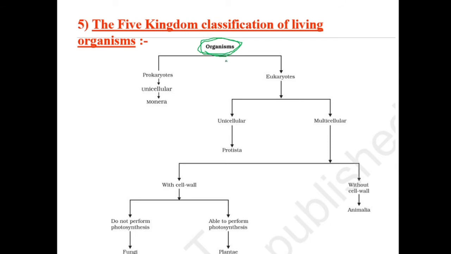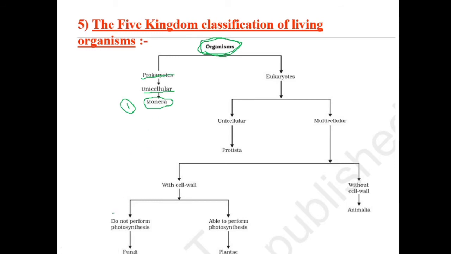Then we have asked a single question: are you a eukaryote or a prokaryote? If you are a prokaryote, obviously all prokaryotes are unicellular. So if you are a prokaryote and unicellular, you will go to our first kingdom, that is kingdom Monera.